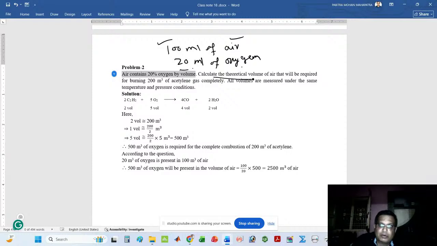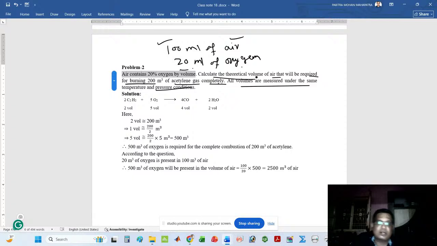Calculate the theoretical volume of air that will be required for burning 200 meter cube of acetylene gas completely. All volumes are measured under the same temperature and pressure. That means you can apply Avogadro's hypothesis because all gases are at the same temperature and pressure.